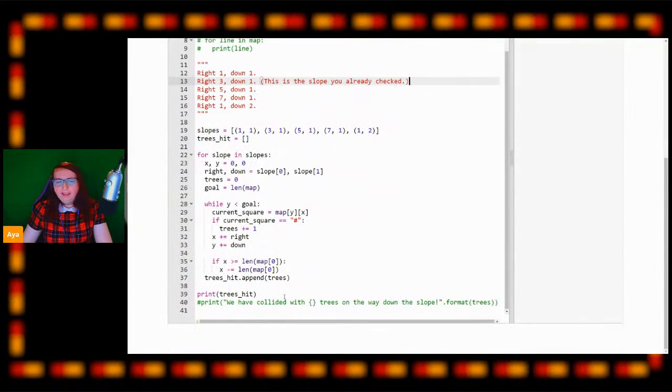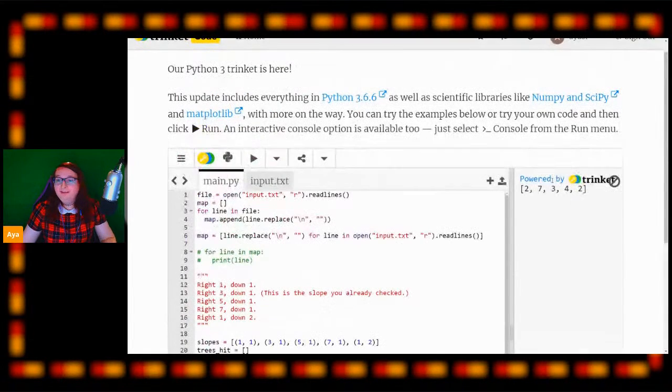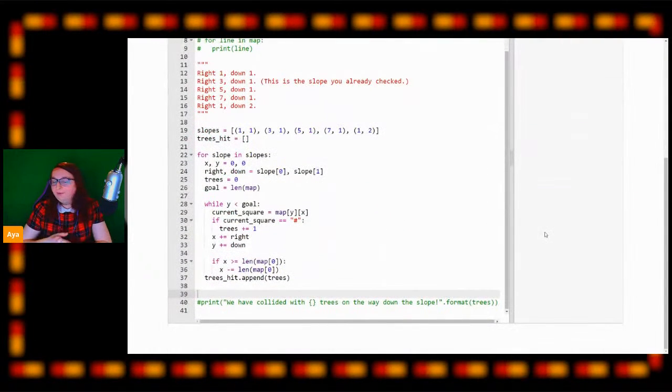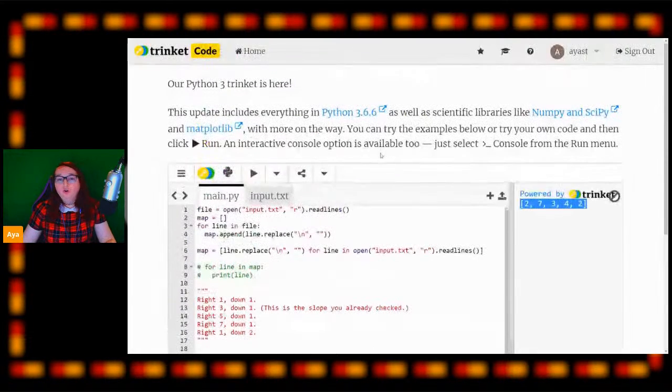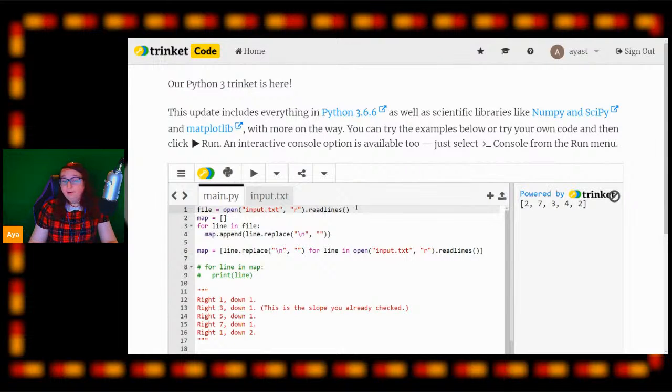Okay, so the last thing we need to do now is the last part of the exercise, which is we need to multiply all of the values of the trees together. So, for instance, we have the array here. We need to do 2 times 7 times 3 times 4 times 2 is the piece of math we need to do here. So there are a few ways we can do this. We can iterate over the loop to an output value and multiply it all together, or we can use a NumPy module. What does this mean?